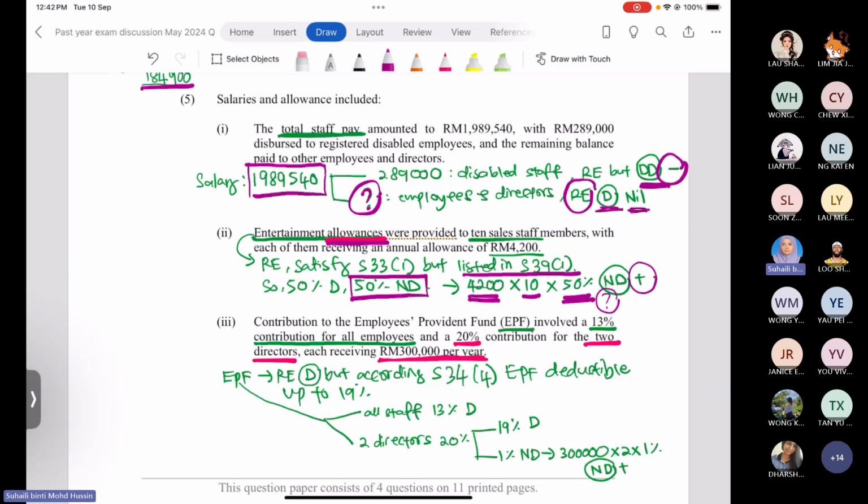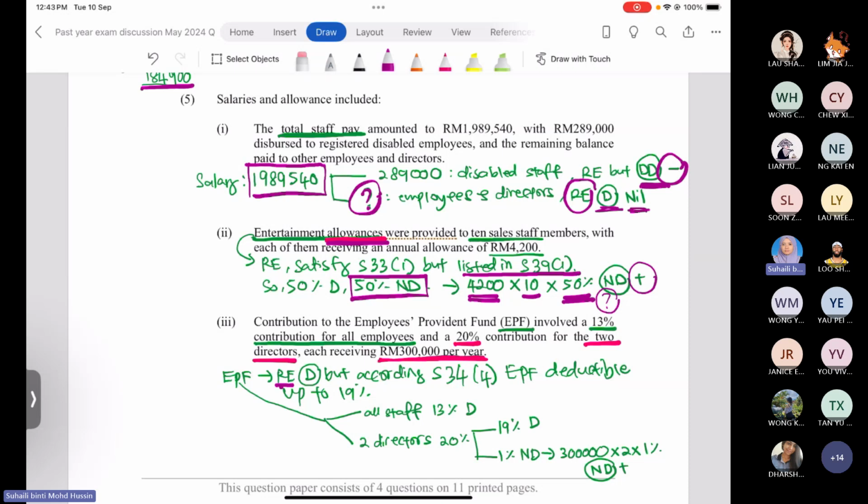Number 5.3. The company made the contribution to the EPF involving two categories. The company made the contribution to the first group, 13% for all employees. Another group, the company made the contribution to the directors, which is 20%. So you have to know that when the company makes the contribution to the EPF, this is actually revenue expenditure allowed for deduction.